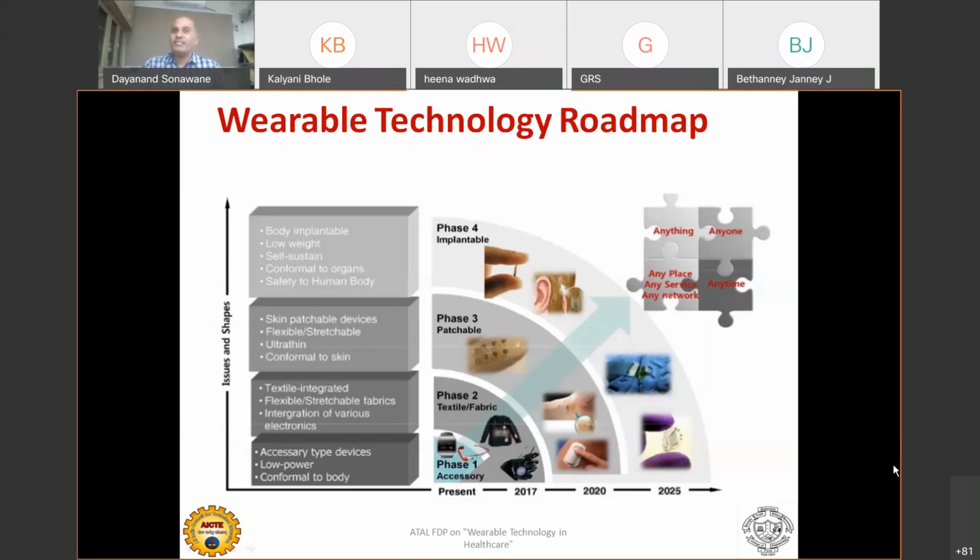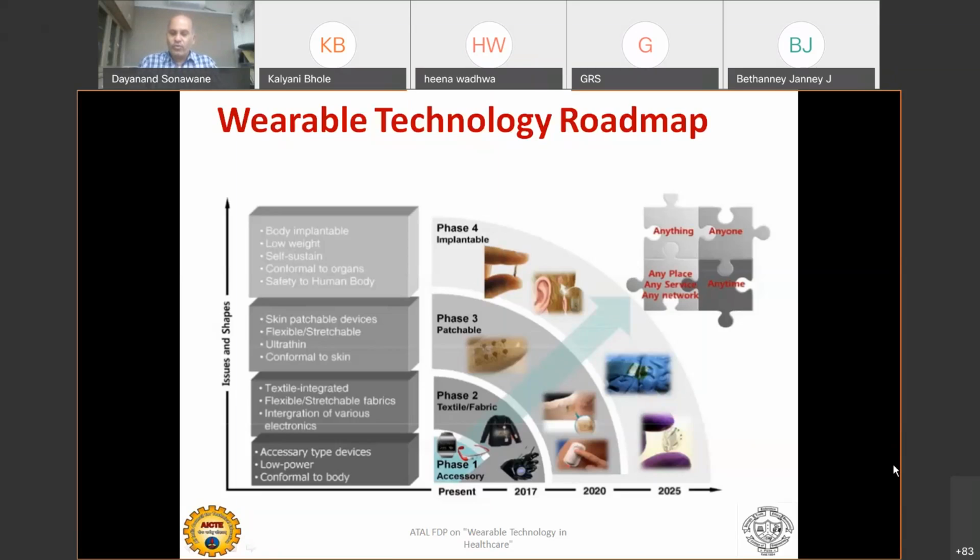Initially, when the wearable device concept started, it started like accessories. Okay, your headphone kind of thing. Headphone is an accessory. This is not tied with the body, but this is a kind of attachment to your existing computing device. Okay, so that kind of device was initially started. That's why these are called extra accessories, external accessories.